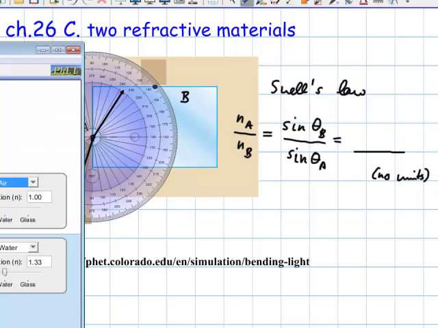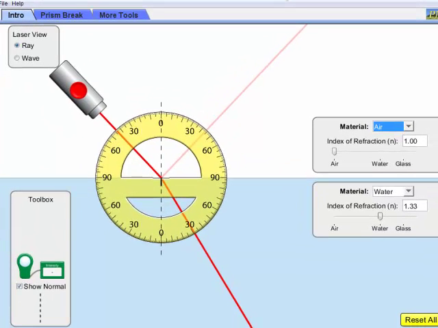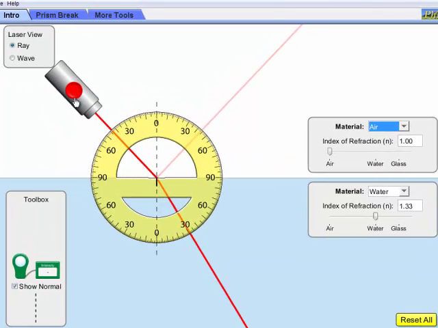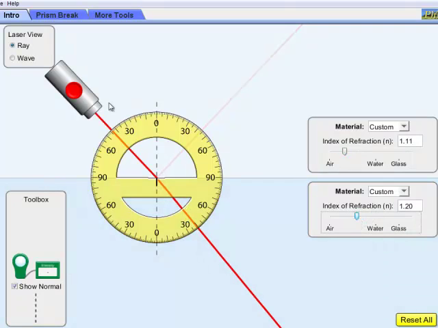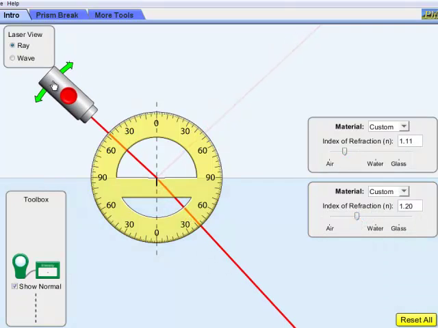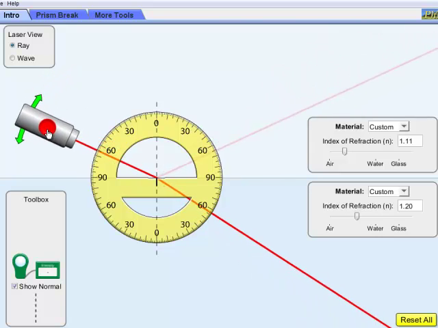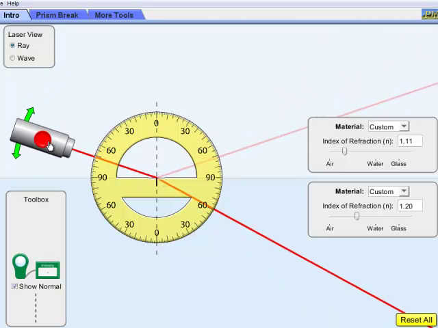It's easy enough to calculate on a calculator. I'm just going to use the applet here for now. I'm going to change both materials to custom because I don't know what they are. I'll just do something here or something there, and then I'm going to do 56 degrees. No, it's at 72 degrees as the incident angle, so that's 71, so that may be 72 right there.